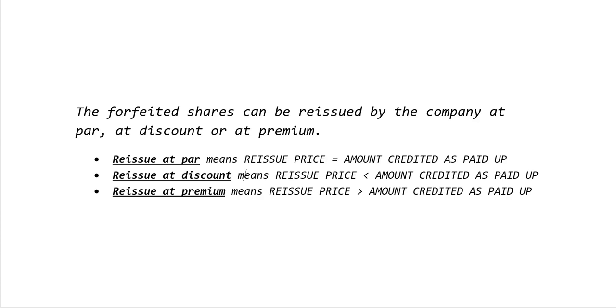Reissue at par means that the reissue price is equal to the amount which is credited as paid up. Reissue at discount means the reissue price is less than the amount which is credited as paid up. Reissue at premium means the reissue price is greater than the amount which is credited as paid up. Next, we'll discuss the journal entry format in each of these three cases.